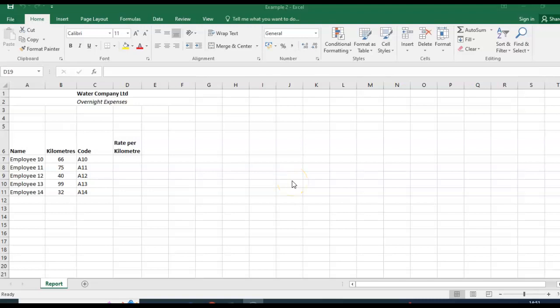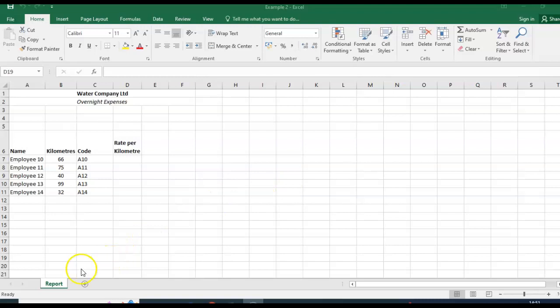Okay guys, so I am looking at VLOOKUP exercise 2. Part 1, create a new spreadsheet and enter the data below. I've done that. Part 2, rename sheet 1 as report. I've done that. Part 3, set up the lookup table displayed below in sheet 2 of the workbook.